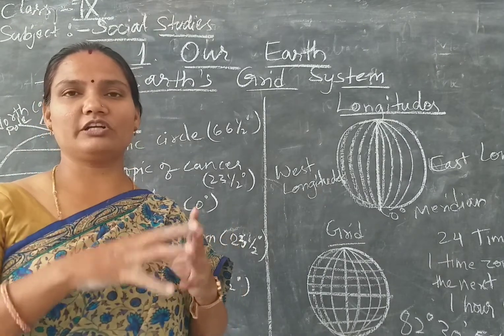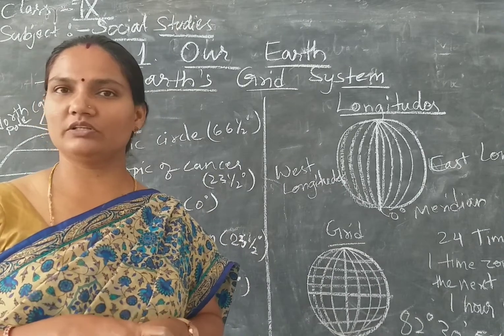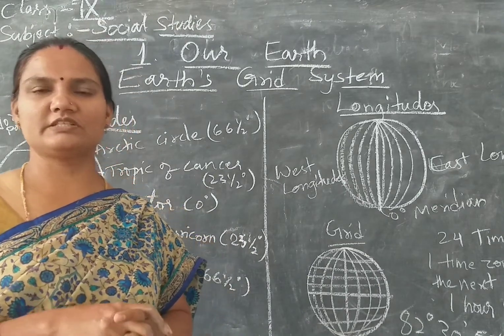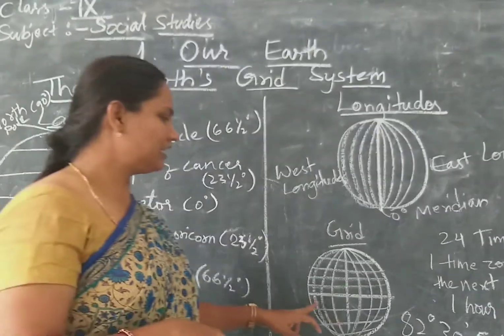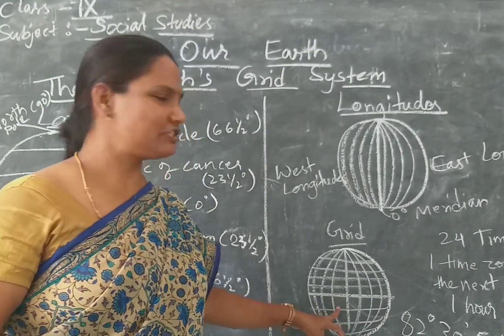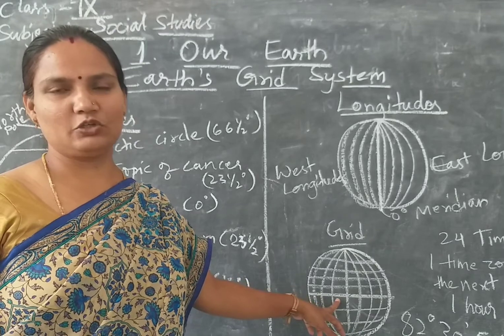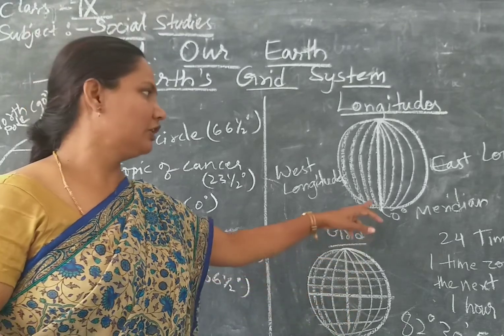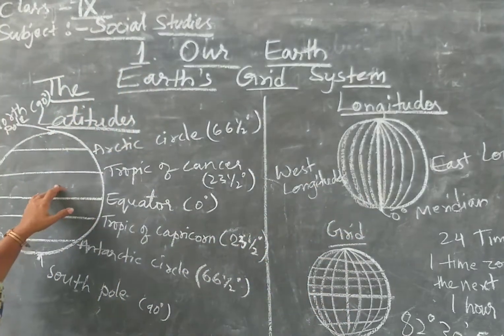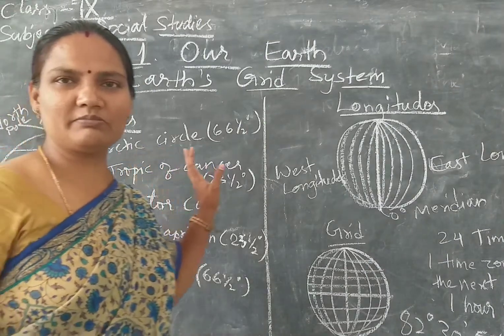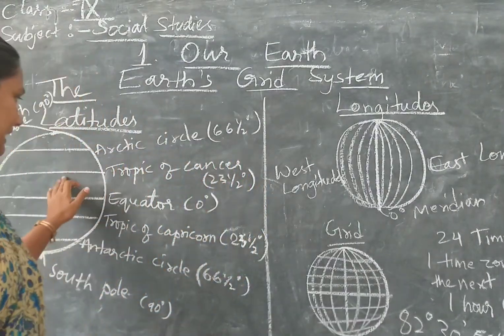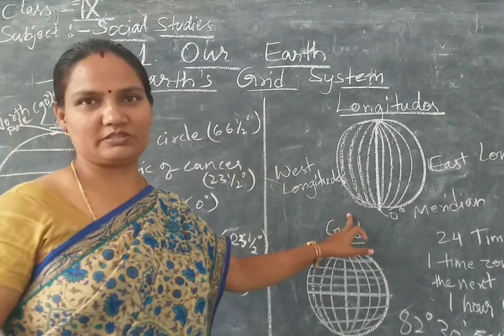Now, to know where these continents are located exactly on the earth, we use imaginary lines on the globe. Have you seen these imaginary lines on the globe? Can you name what these are? You have studied about these lines in your previous classes. Can you tell about them? Yeah, they are latitudes and longitudes, right?